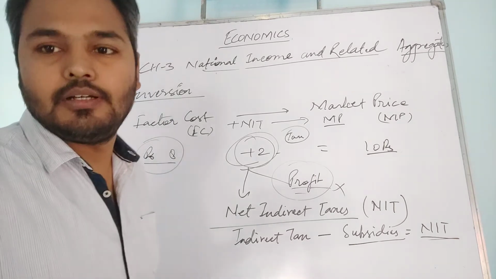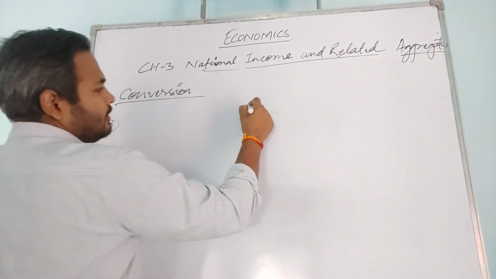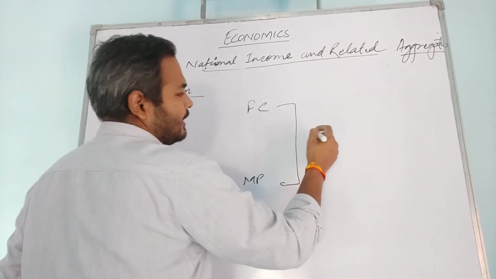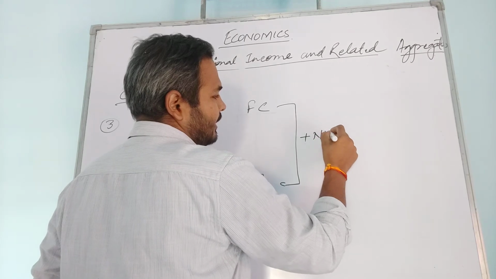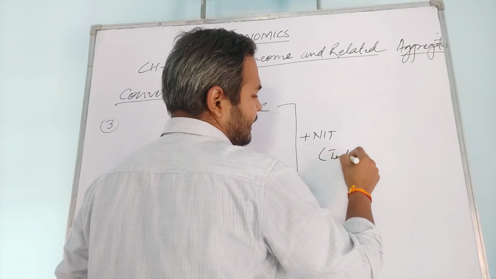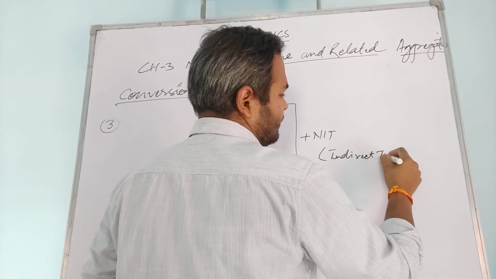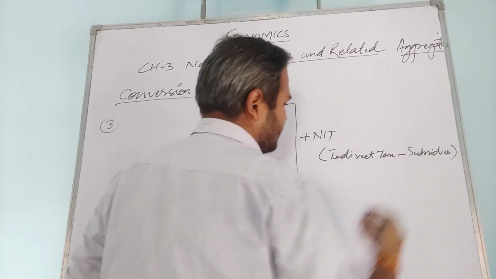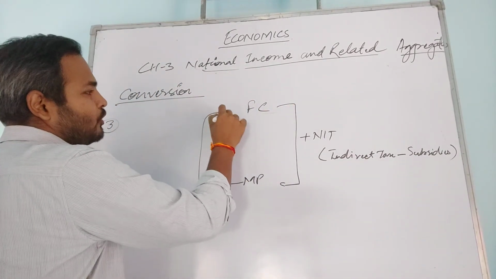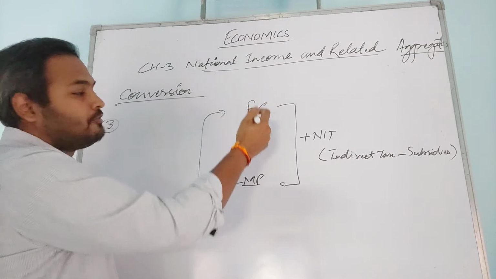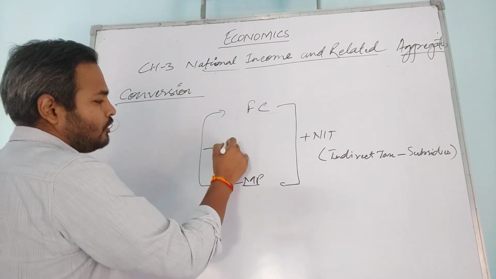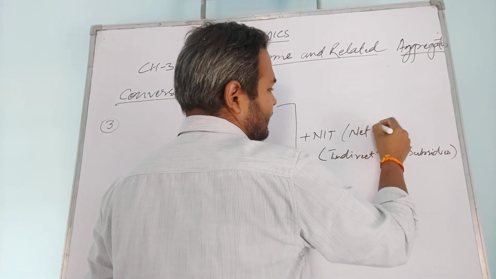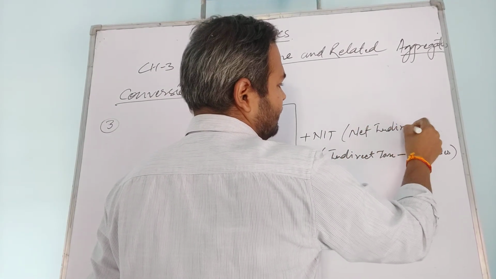Understood? So again, factor cost to market price, that is plus NIT, and what is that NIT? Indirect tax minus subsidies. Done. And when you want to convert market price to factor cost, then you have to subtract NIT. And what is NIT? That is net indirect tax.